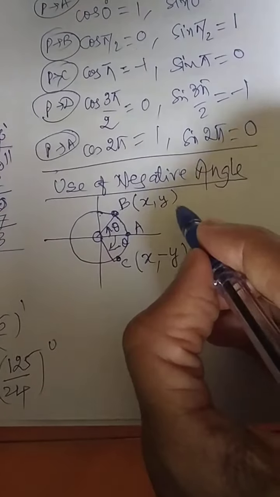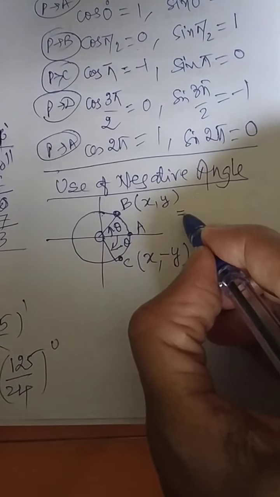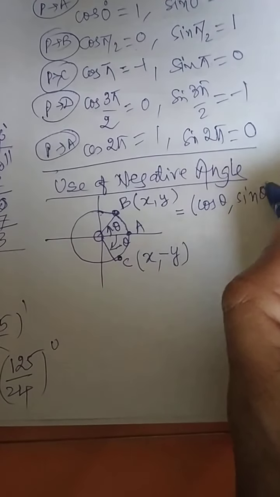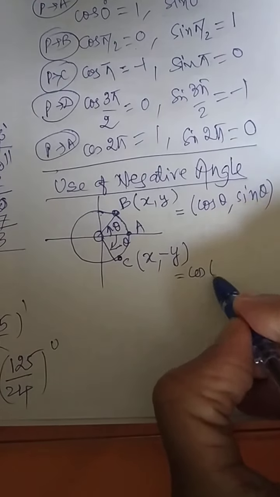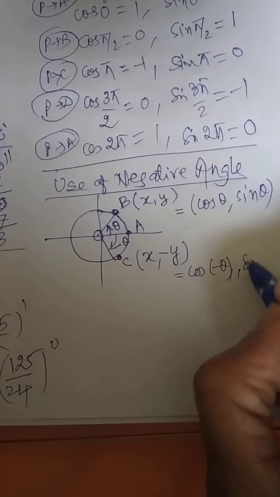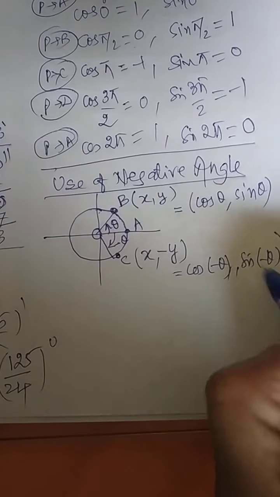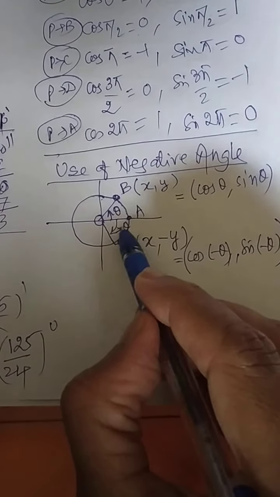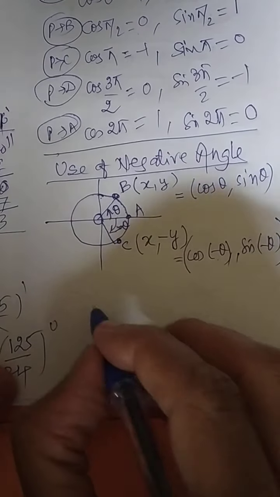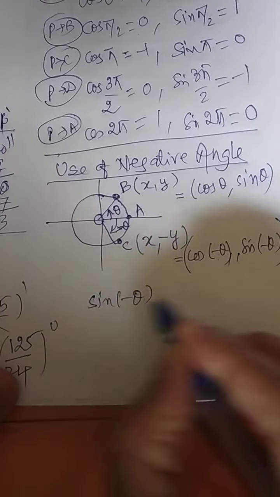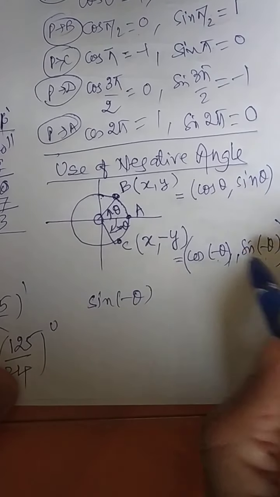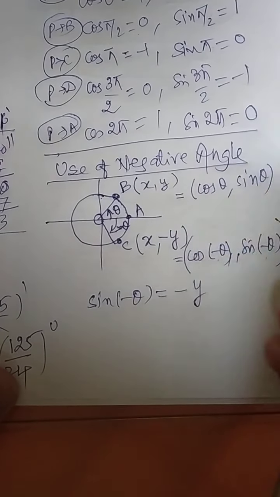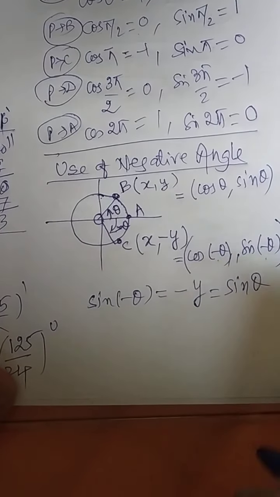Okay. Now what we have seen earlier, it will be cos theta, over here sin theta. This is also cos of minus theta and sin of minus theta. Following this much? If theta is the angle, we are writing cos theta. Here minus theta is the angle, therefore we have written minus. So I am just picking up, what is sin of minus theta? Sin of minus theta is nothing but minus y. Correct. And what is the value of y? Y will be equal to sin theta.